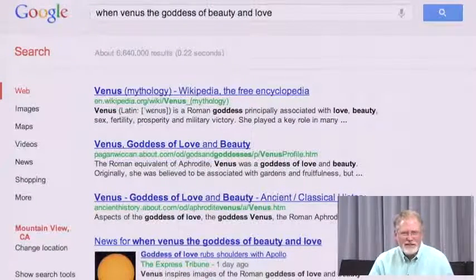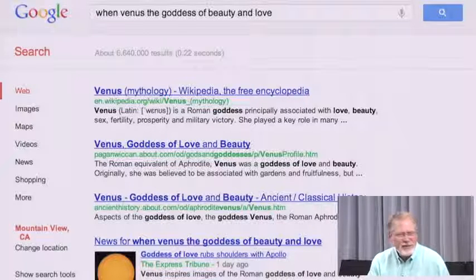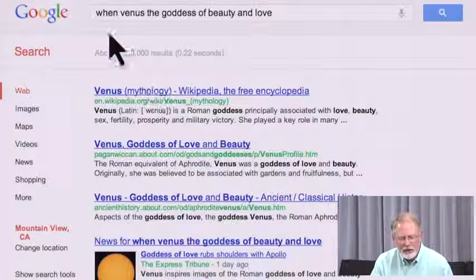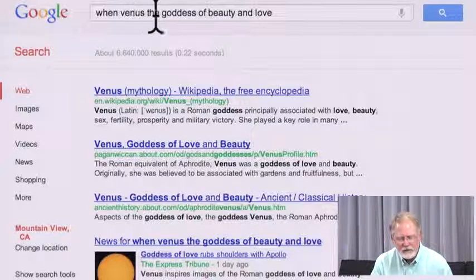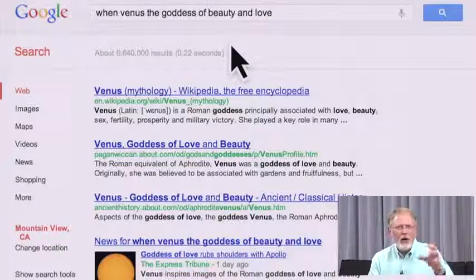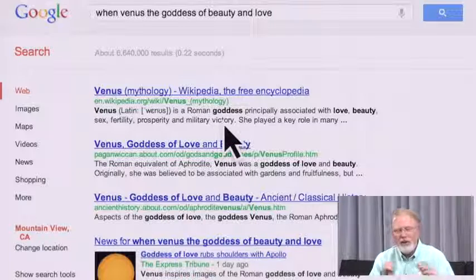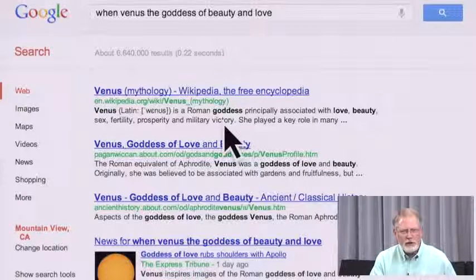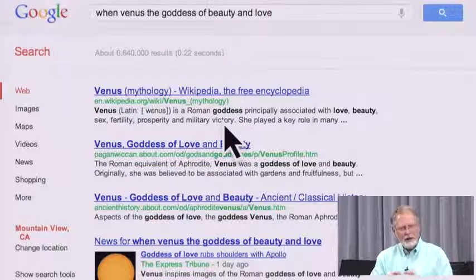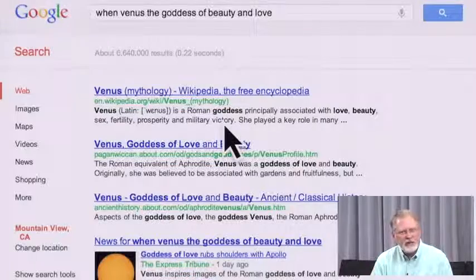They're all about Venus, the mythological figure. They're Venus, the planet. It's fantastic results, but you can see the phrase that I'm searching for, when, Venus, goddess, and all that, are appearing all over in the results. What I really want to do is to focus the results on just that phrase. So how can I keep those words together?